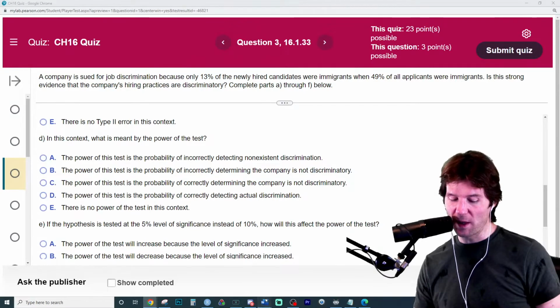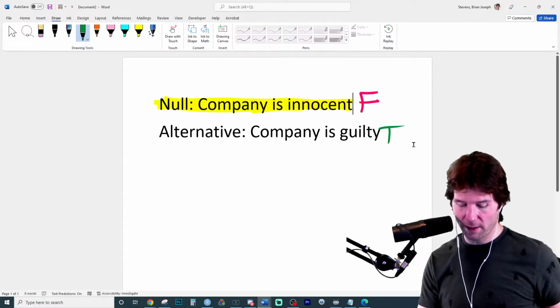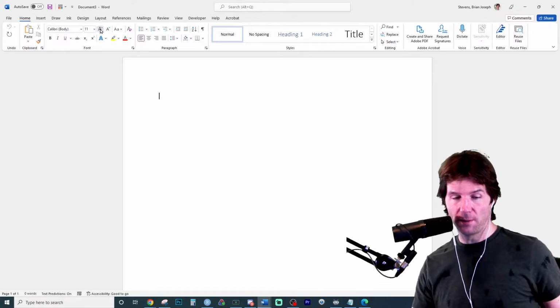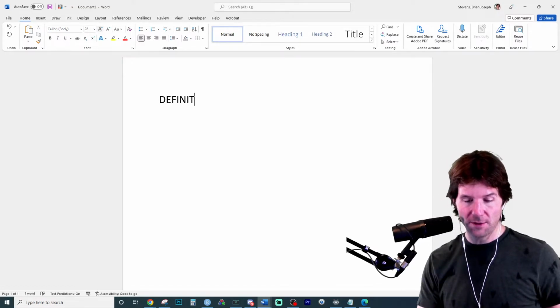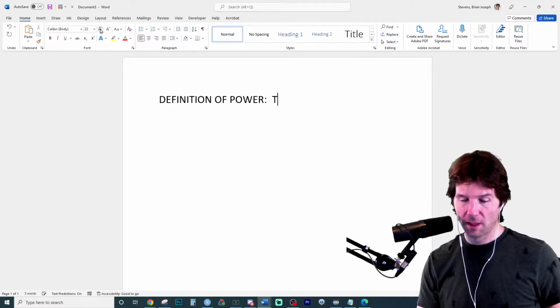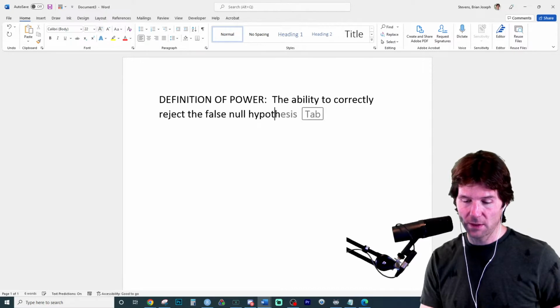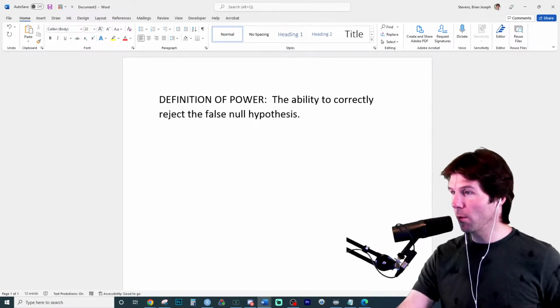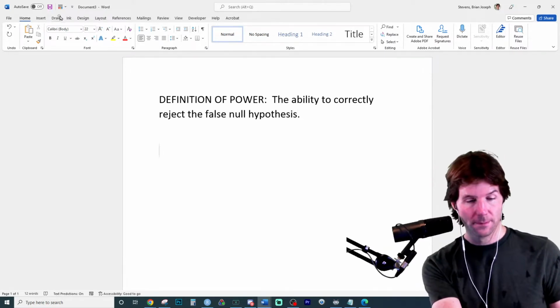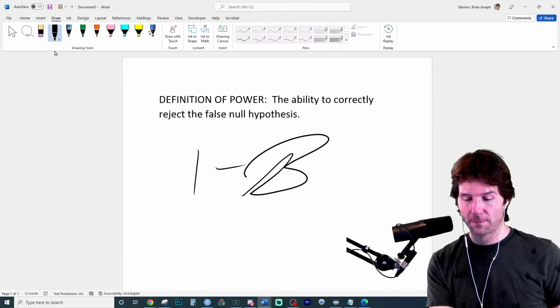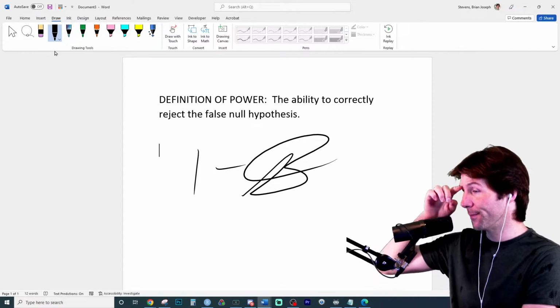Now, mathematically speaking, and I've just done a lot of work with power lately, power is the ability to correctly reject the false null. Definition of power: the ability to correctly reject the false null hypothesis. And power is mathematically 1 minus beta. What is beta?